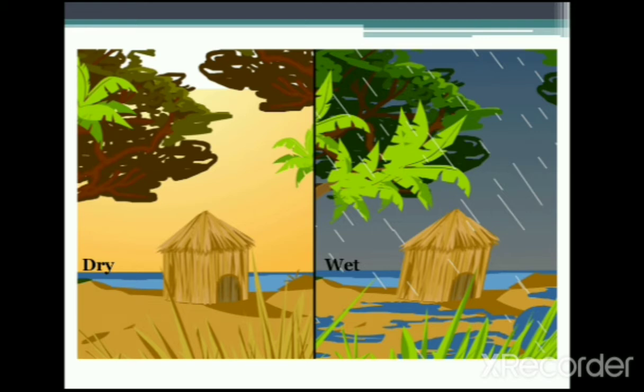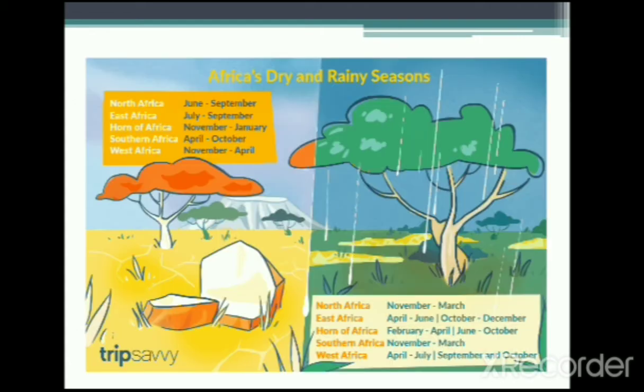Okay, what's peculiar? What's that thing you see very often during the dry season? What's the common thing with the dry season? Beautiful, the sun. In the dry season, you see the sun every day. And then the wet season, of course, it rains. Awesome.